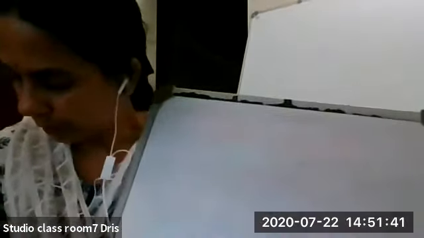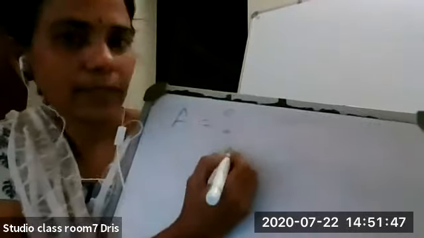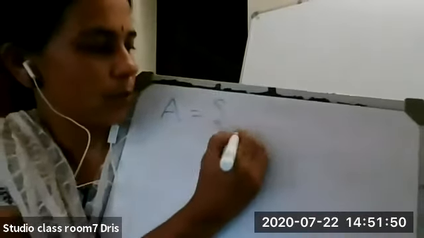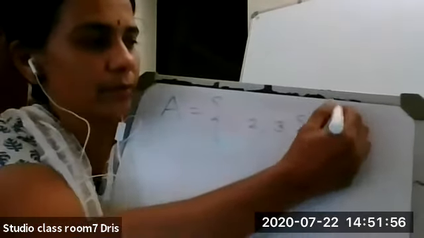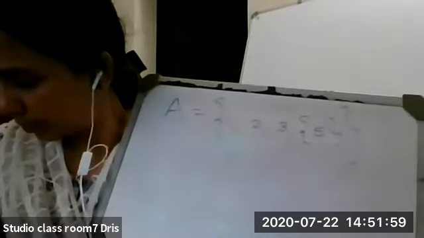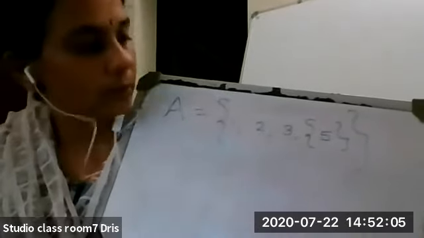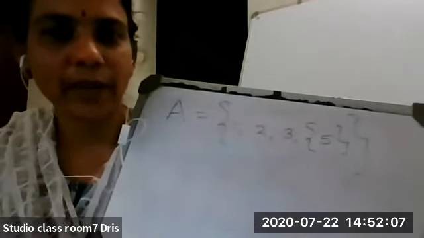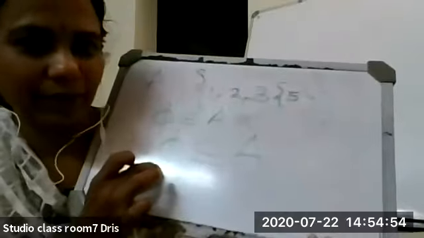Write down: capital A is equal to the set containing 1, 2, 3, and then the set containing 5. A is equal to {1, 2, 3, {5}}. Here the symbol phi means empty set.